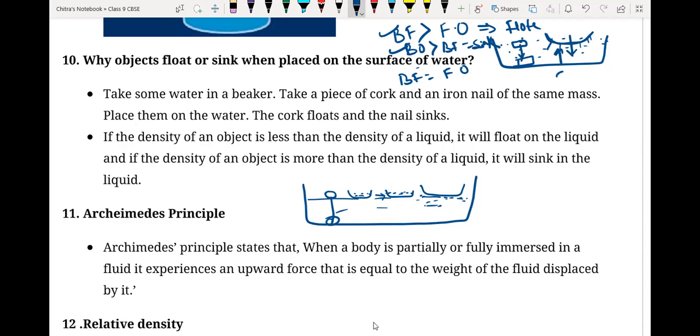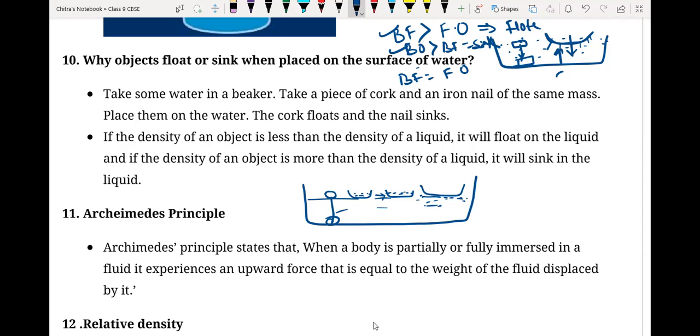Sir, why objects float or sink is related to the loss of weight in water, right? Yes, or the principle of the buoyant force and the force applied by the object on the water.